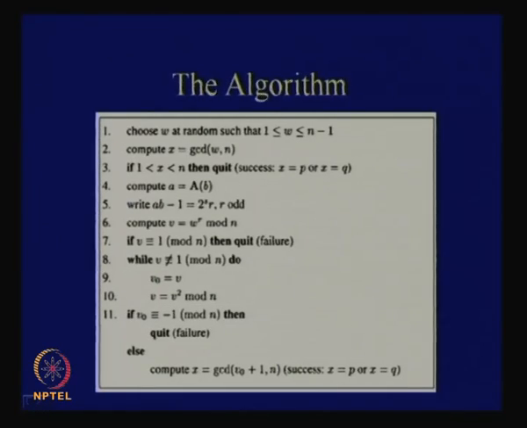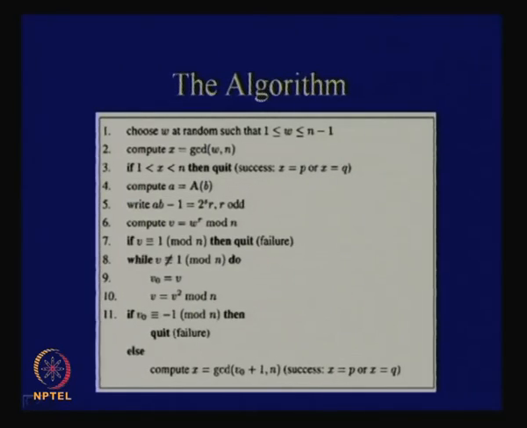So, what we do is that we first of all take out all the factors of 2 and we are left with an odd factor. So, AB minus 1 I can factor in this way, which is 2 to the power of s into r, where r is odd. We can do this factoring quite easily. Taking out factors of 2 is quite easy. How will you implement it? Just look at the trailing zeros.